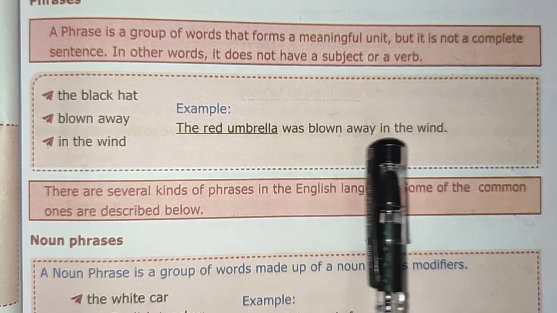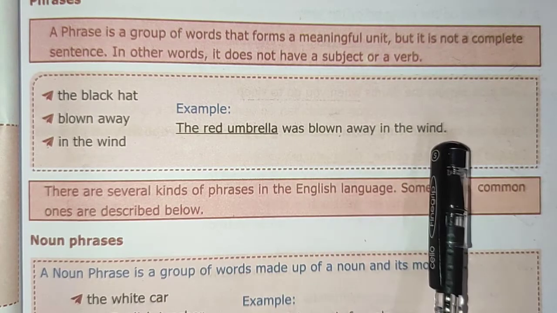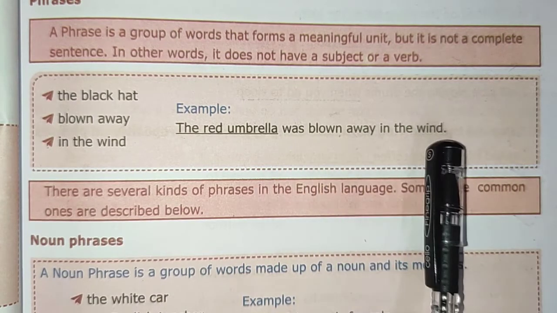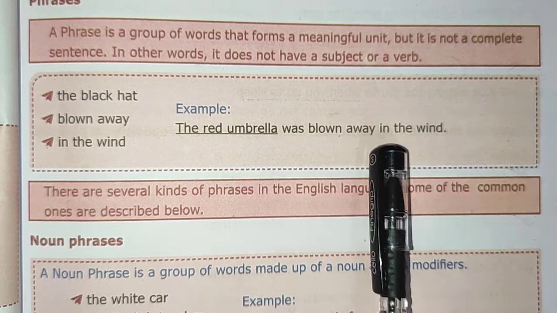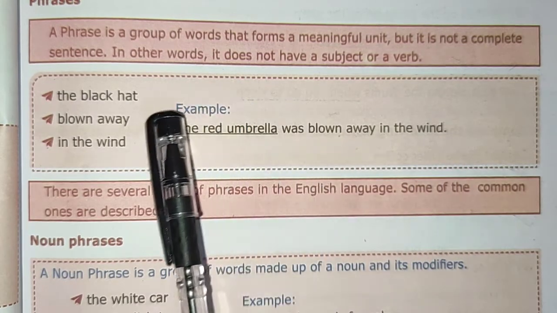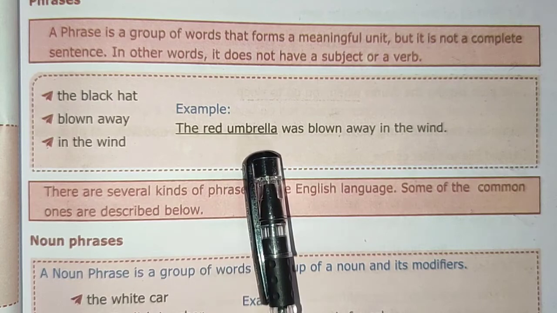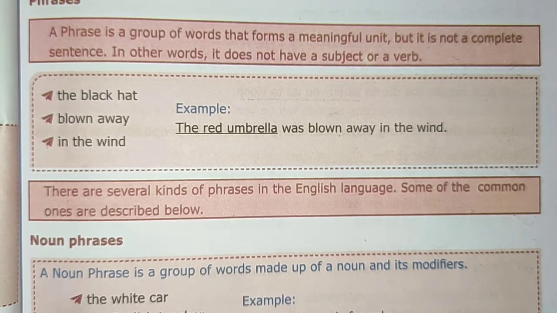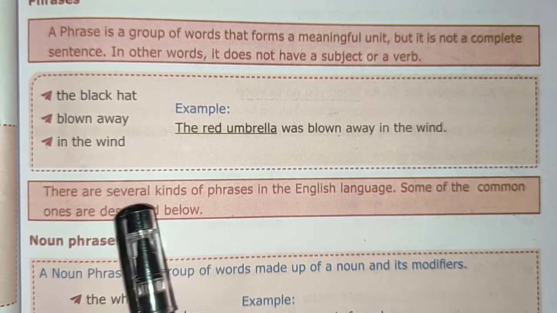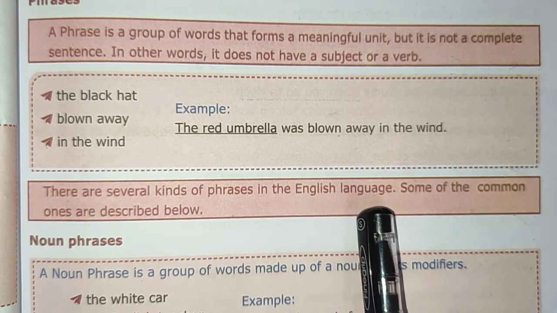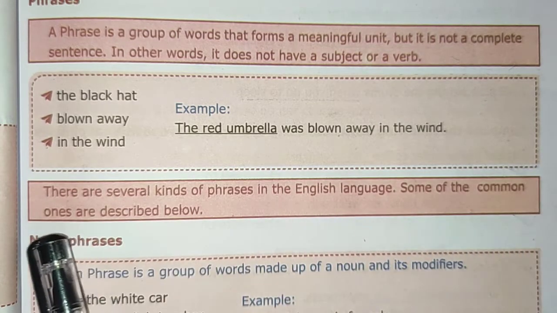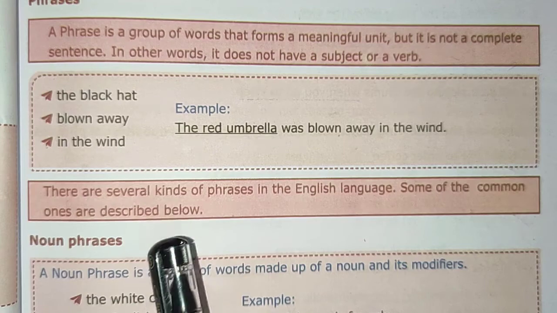But look at this sentence. Was blown away in the wind. It was blown away in the wind. So it gives us meaning. But here this half of the sentence is known as a phrase. Okay. There are several kinds of phrases in the English language. Some of the common ones are described below.